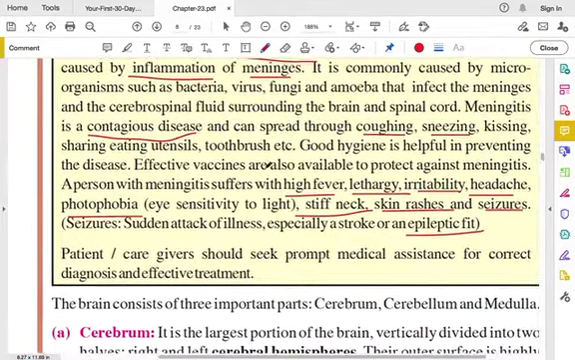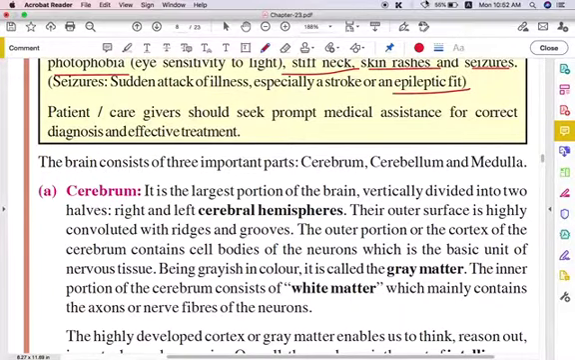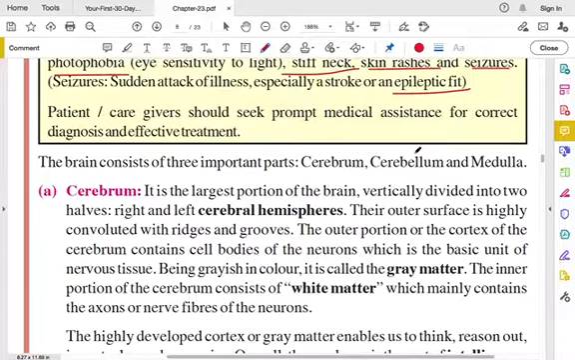Okay, so today we will stop till here. In the next class we will see the important parts of the brain, that is cerebrum, cerebellum, and medulla oblongata. We will see that in detail. So we will stop here, inshallah. Study well. We will see in the next class.